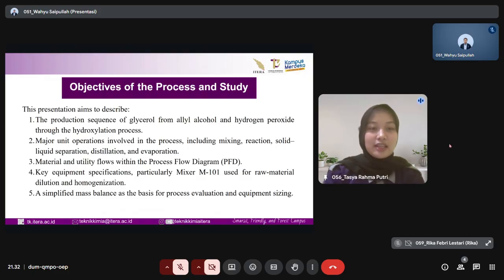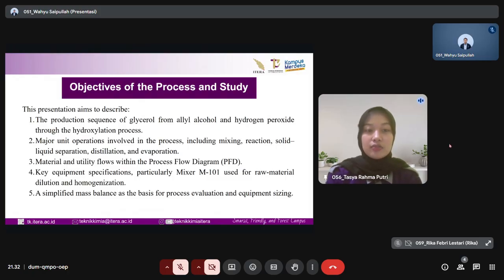Next, objective of the process and study. The presentation aims to describe: 1. The production sequence of glycerol from allyl alcohol and hydrogen peroxide through the hydroxylation process. 2. Major unit operations involved in the process, including mixing, reaction, solid-liquid separation, distillation, and evaporation. 3.